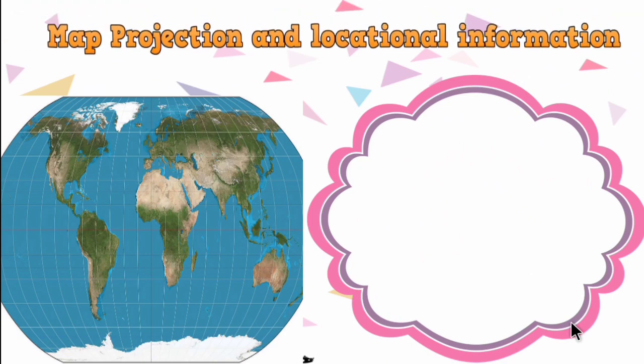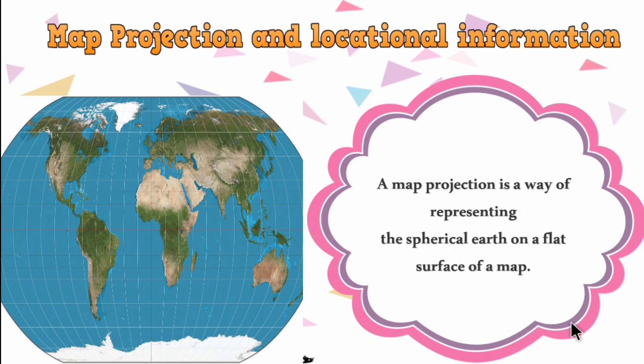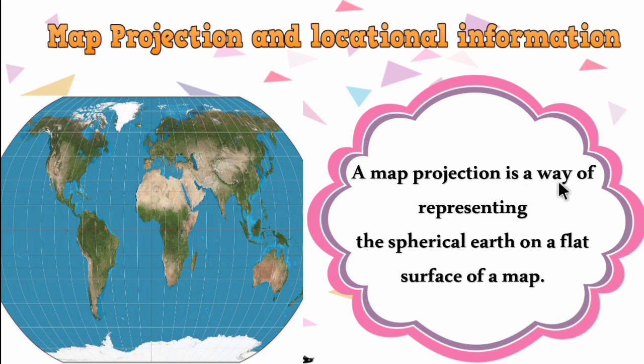The next one is map projection and locational information. A map projection is a way of representing the spherical earth on a flat surface of a map. So a way of representation of a place on a flat surface is called map projection.